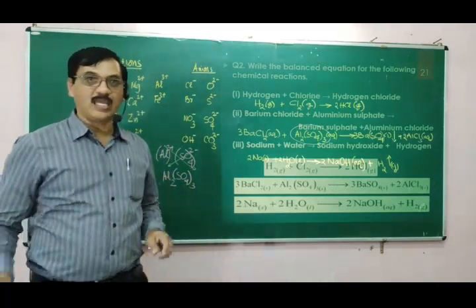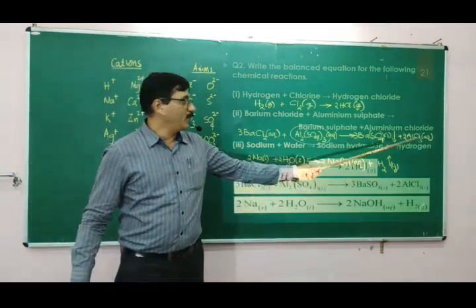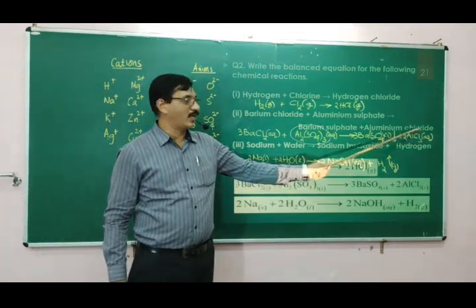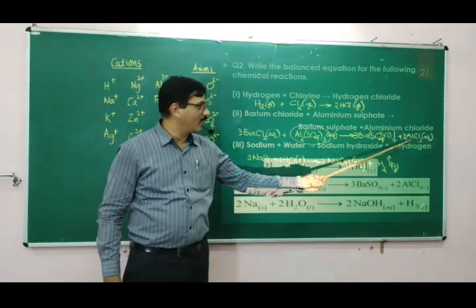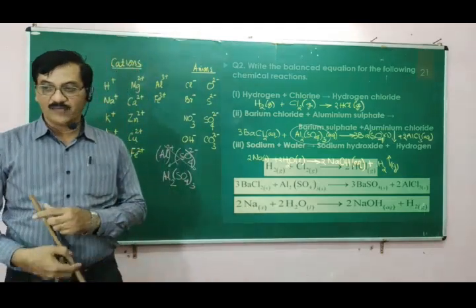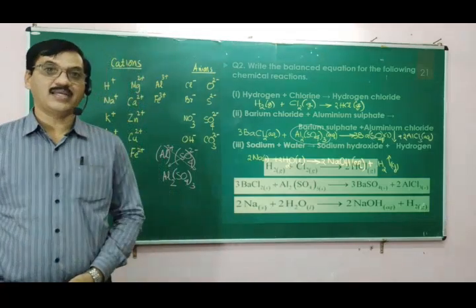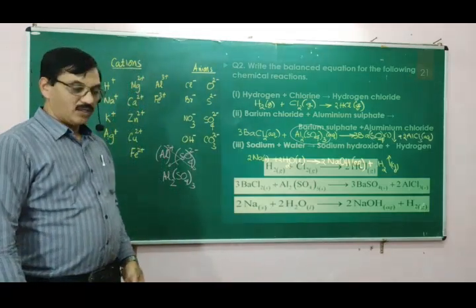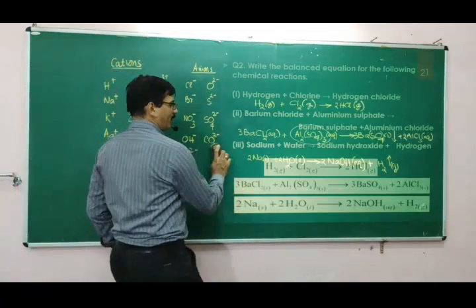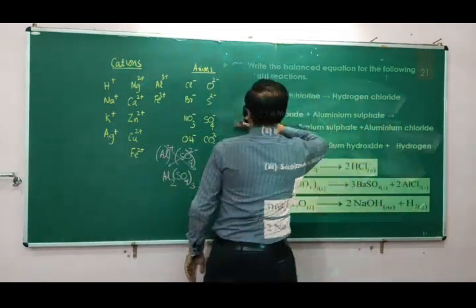This is the way you can write the formula of compounds very clearly. Aluminium chloride: aluminium is +3 and chloride is -1, so this 3 will go here and 1 will come here, that is Al1Cl3, the formula of aluminium chloride. This is the way you can write chemical equations very correctly. And once the formula of the compound is written correctly, balancing also will come very correctly. Okay. Now, with this we will go to another question.